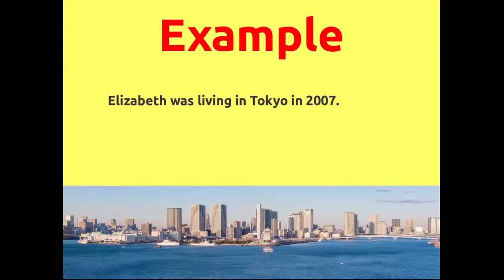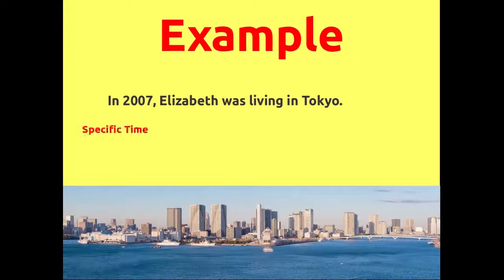Another example. Elizabeth was living in Tokyo in 2007. We have the past continuous, Elizabeth was living, and the specific time, in 2007. Or, in 2007, Elizabeth was living in Tokyo. First the time, then the past continuous, Elizabeth was living.